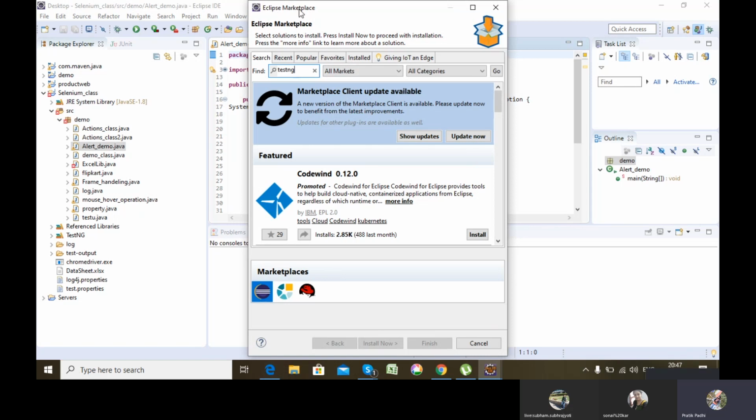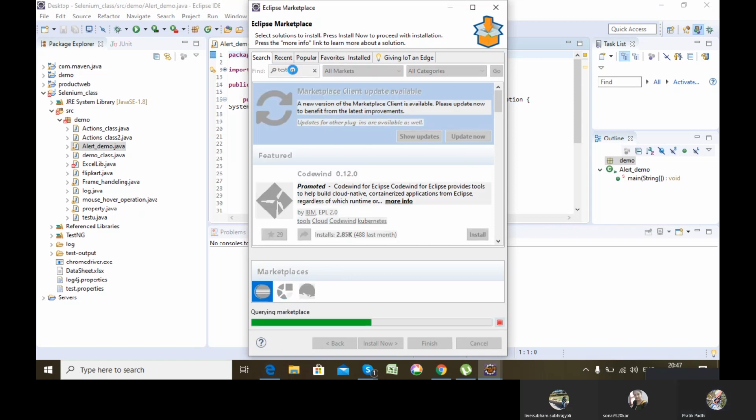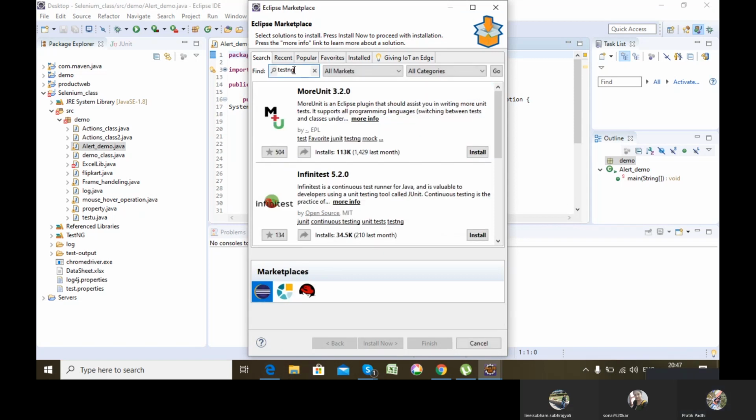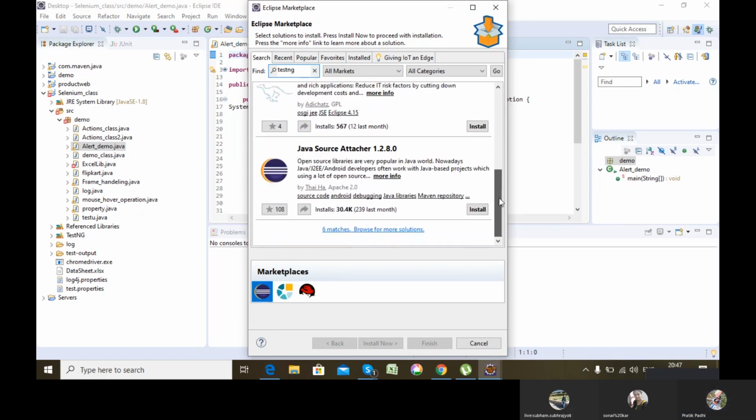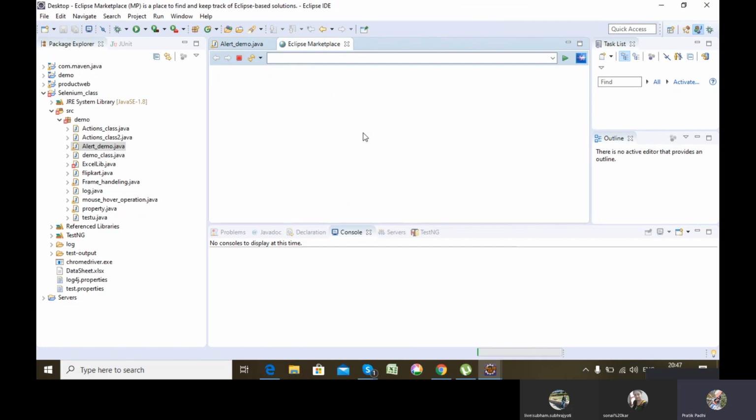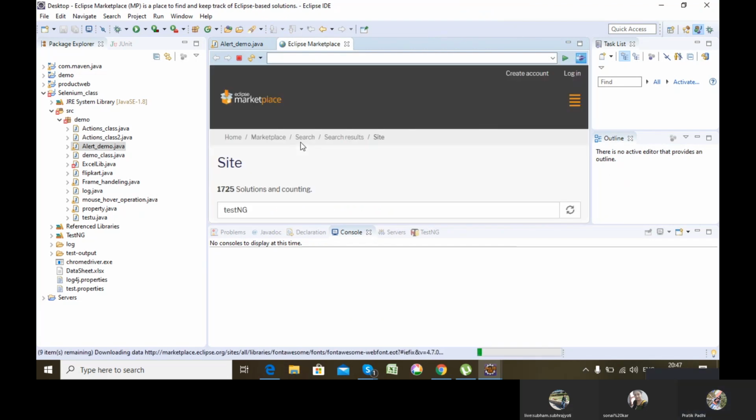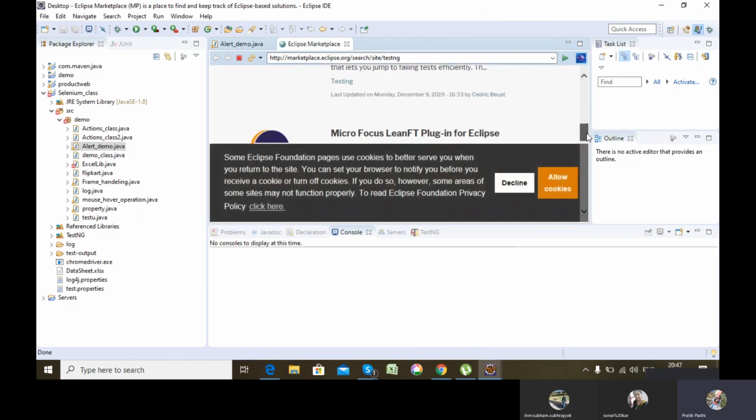I'll be going to help, then I'll be navigating to Eclipse Marketplace, then I'll be searching testng. If you get testng in the search option, it's okay. There may be cases where you may not get testng.